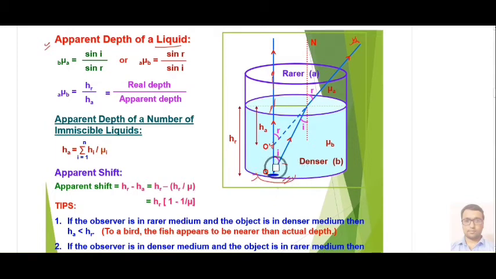For that, you need to understand that from the object, one incident ray will go in this way, and at this point it will move away from the normal, because this is your normal, and it will move away from the normal in this way. And if you join this, then this ray will appear as if it is coming from this point O dash. So this HA is your apparent height, and this object height HR is your real height, or you can say real depth.